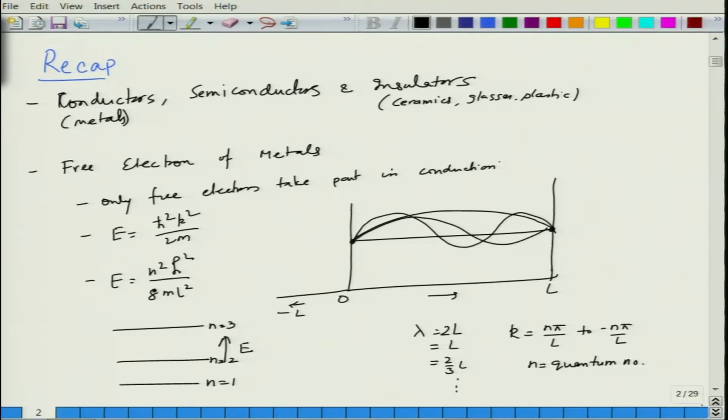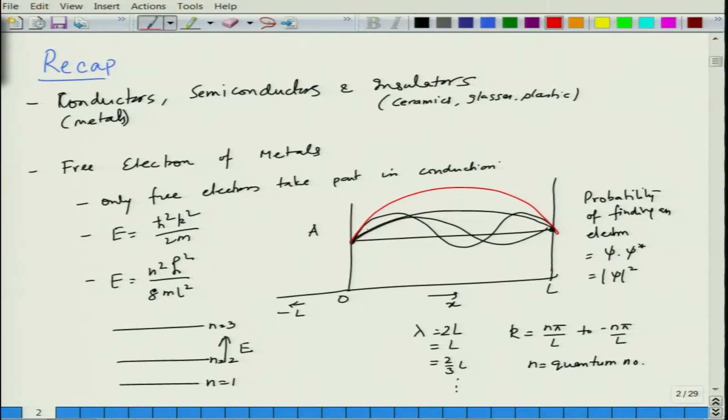Now, basically what we are saying is that this is the amplitude and this is x. Now, the probability of finding the electron is equal to psi star psi, or you can say psi square. This is the amplitude for, let us say, the first state, and when you square it, this will be the relation.